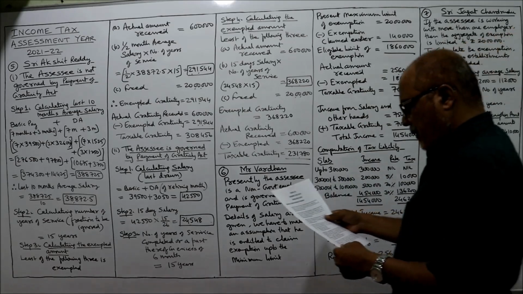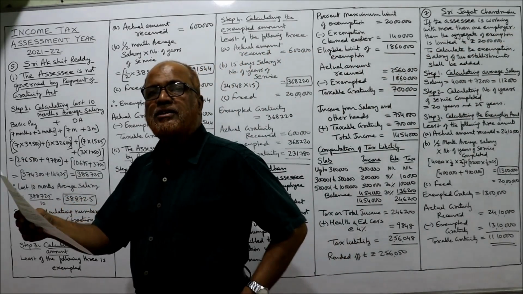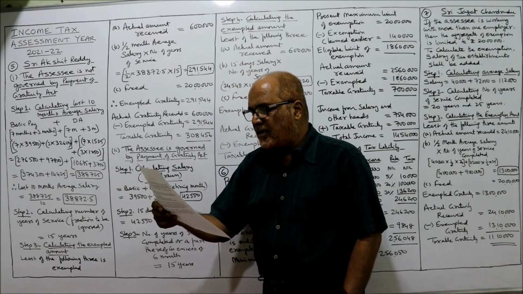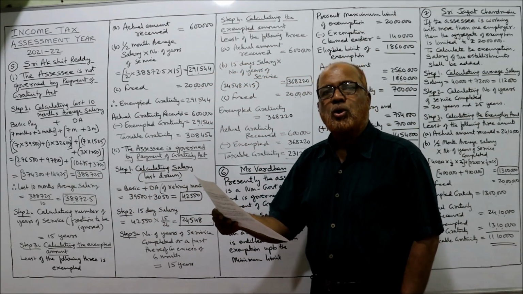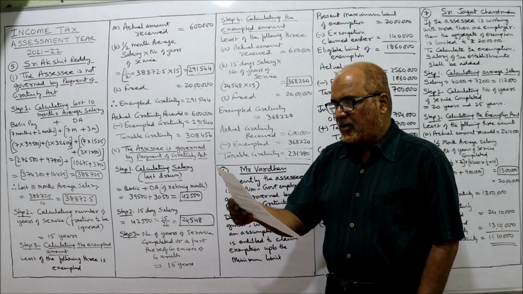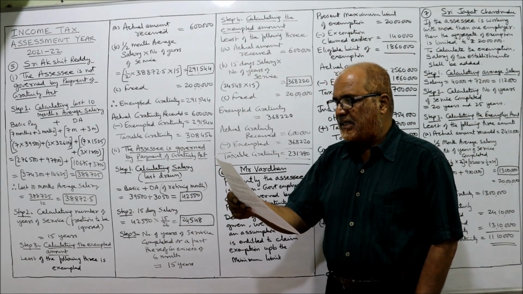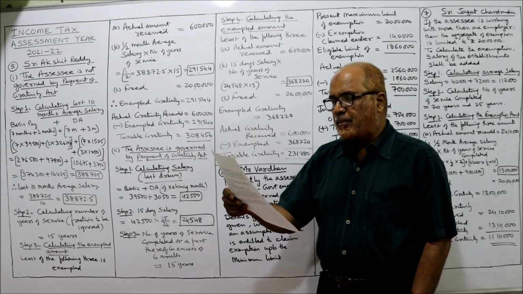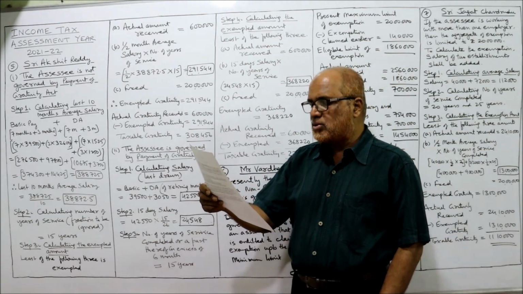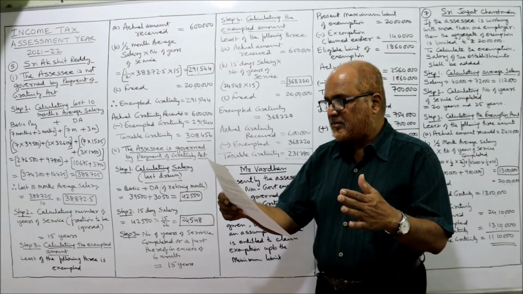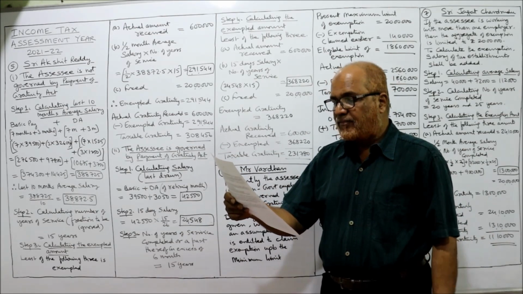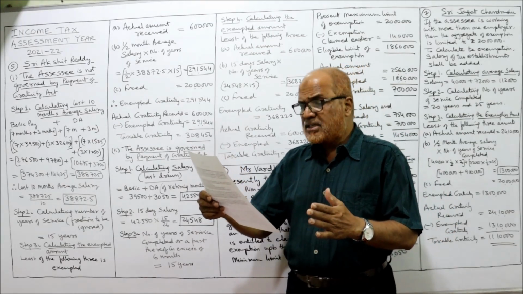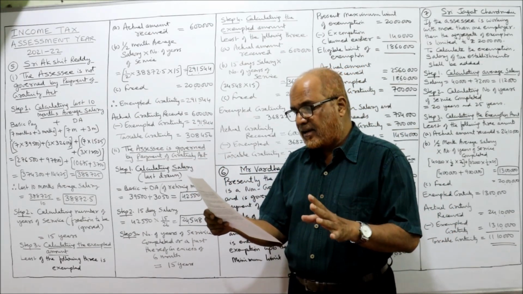Come on, see the 5th problem. Sri Akshit Reddy is a marketing manager with Wonderworld company, meaning a non-government employee. He retired during the previous year after serving for 15 years and got 6 lakh as gratuity. His basic pay during the previous year was 32,600 for the first 5 months and 39,500 for the last 7 months. So before retirement, 1 year of salary is given.